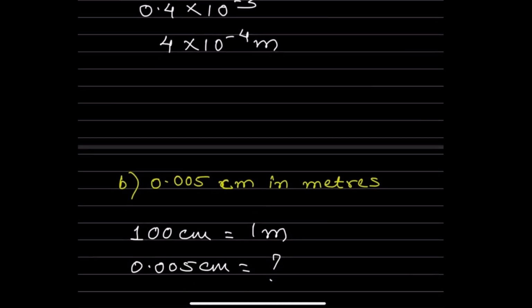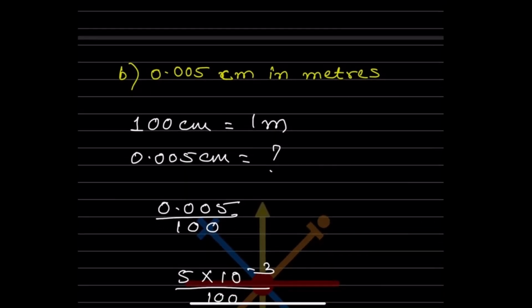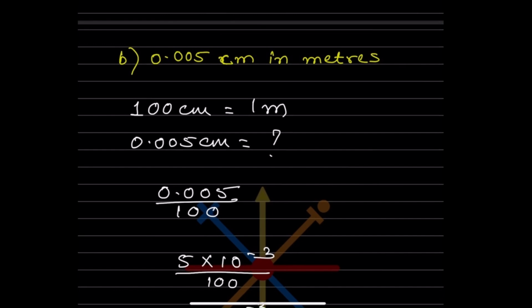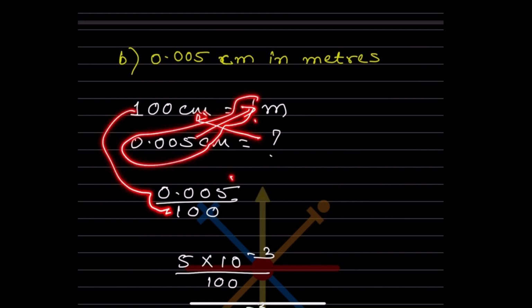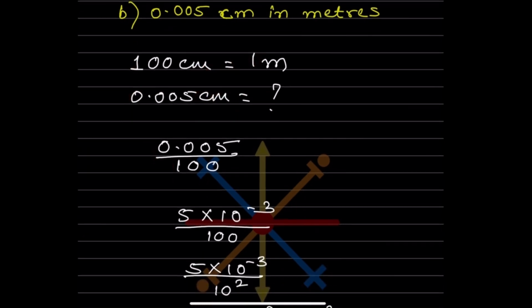Now here, 0.005 centimeter in meters. For this one we know 100 centimeter is 1 meter. Below this centimeter there should be centimeter. So 0.005 centimeter is how much? Again we are going to cross multiply. These two numbers multiplied by 1 give 0.005, and this will go in the denominator. This is going to be 5 into 10 raised to minus 3, if you go backwards, divided by 100.